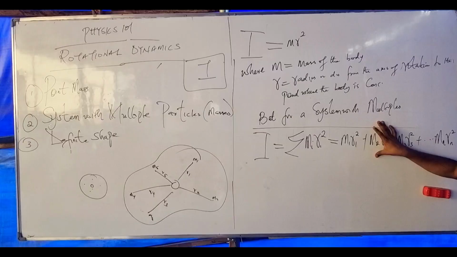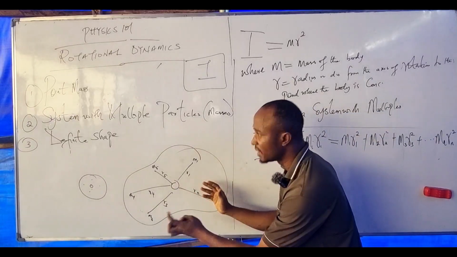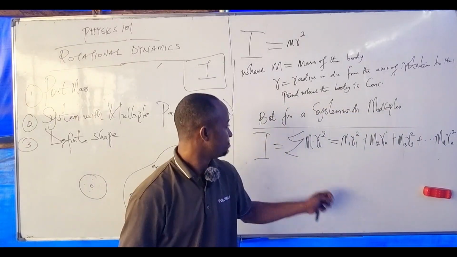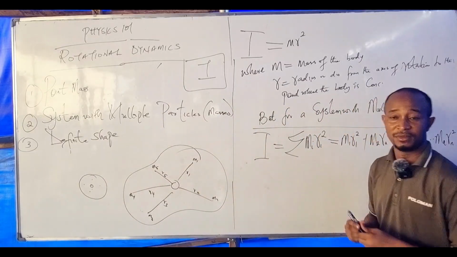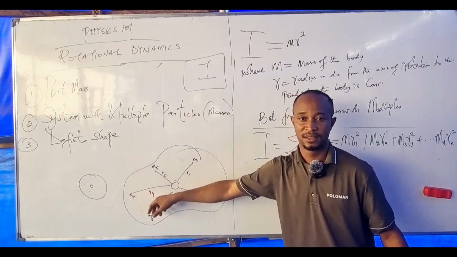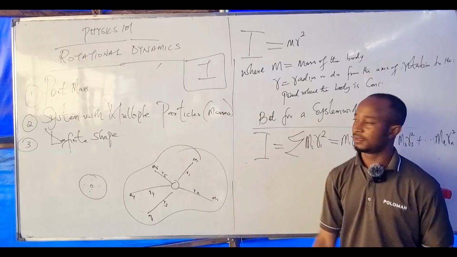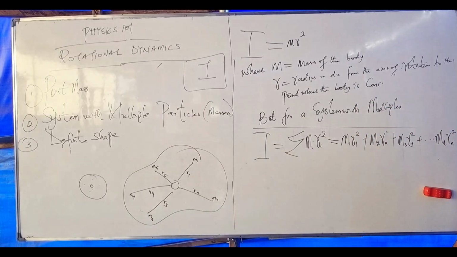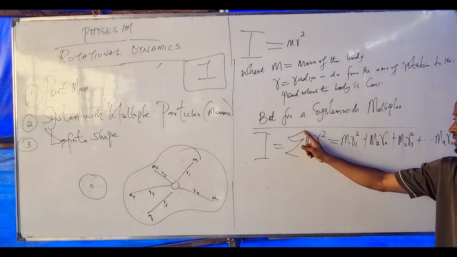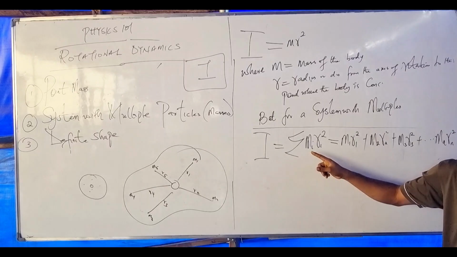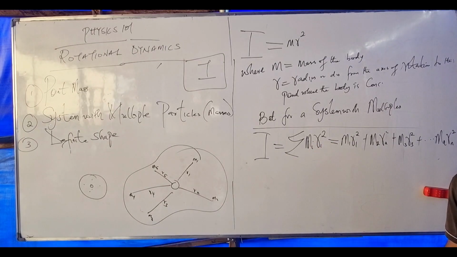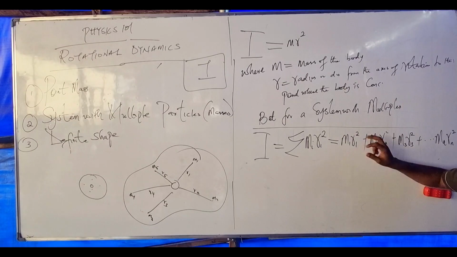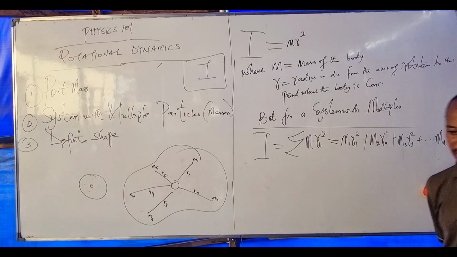Because for this, I have a bigger body, meaning I have multiple particles here. Now this is already a summation. That's why I have to put I to represent it. Is that clear? Okay, so it simply means m1 r1 squared plus.